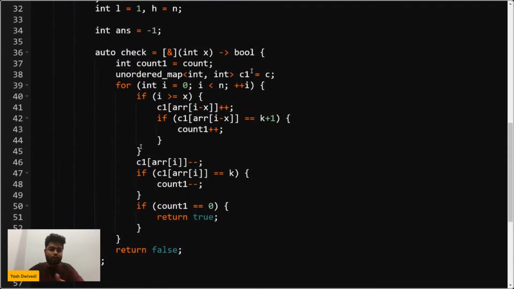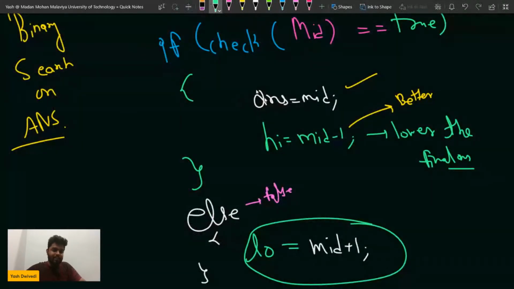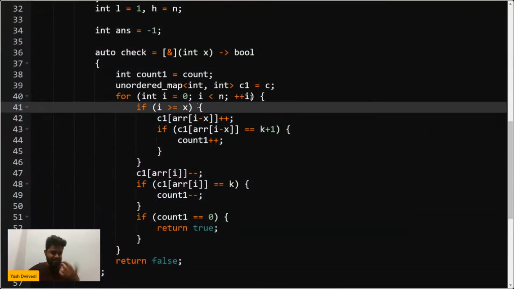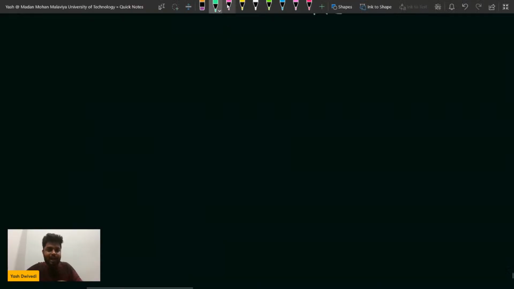Okay, then what we are doing is we do not want to make changes in the original map. Whenever we make changes, we try to decrease or increase the frequency. So let me use MP here instead of this. Just give me a second. I am doing count one is equal to count. That is what we are doing here.